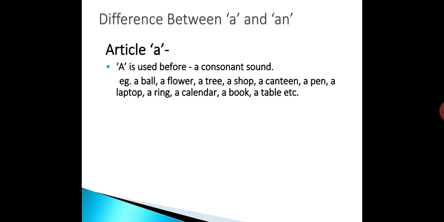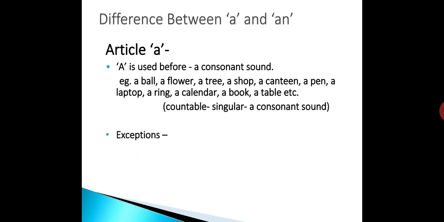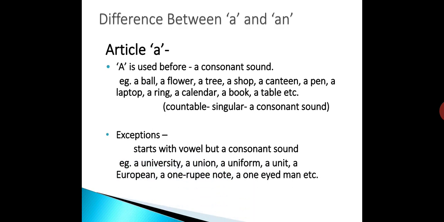As I told you, we use the indefinite article a before a word which begins with a consonant sound, but there are some words in English, they carry the article a, though they start with a vowel, but they have a consonant sound. For example, a university, a union, a uniform, a unit, a European, a 1 rupee note, a one-eyed man, etc.